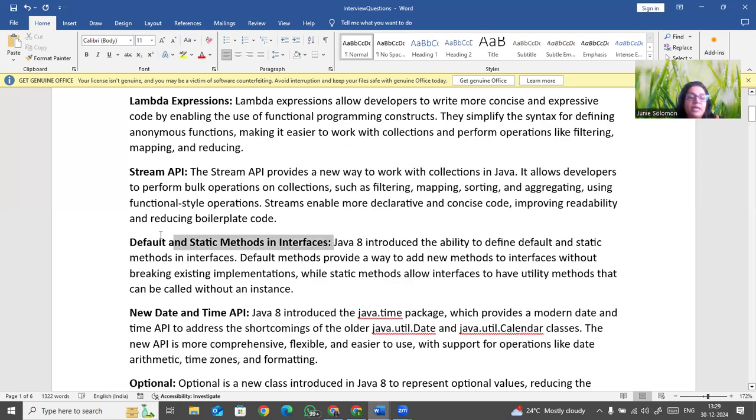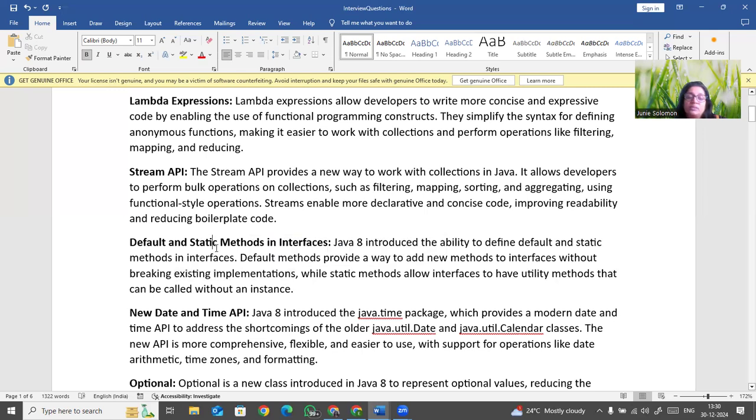And default and static methods in interfaces: Java 8 has default methods. Earlier we didn't have default methods. Default means if we are not able to provide parameters through the function call, then while writing the function we can set default values, and if they are not provided, it can take the default values. So that's default interfaces, a newly added thing over here.